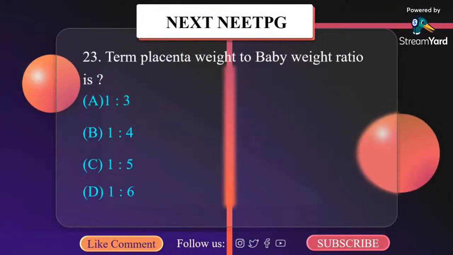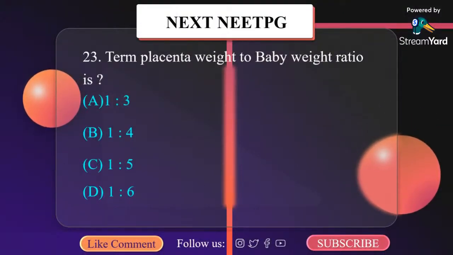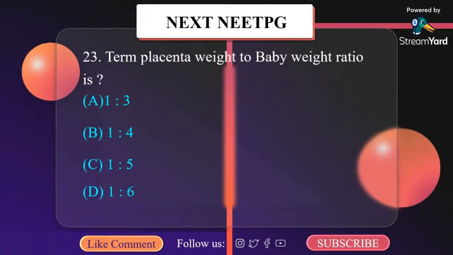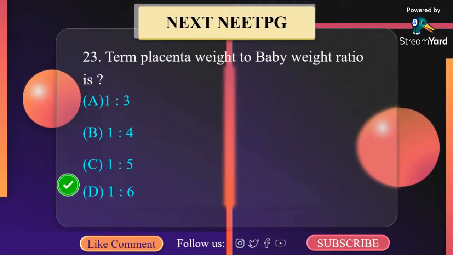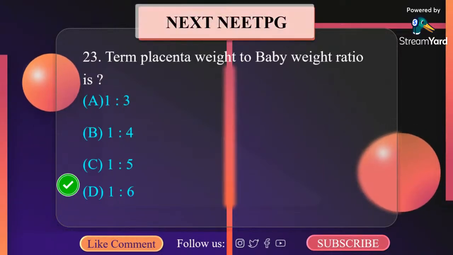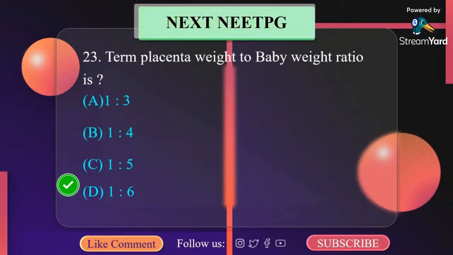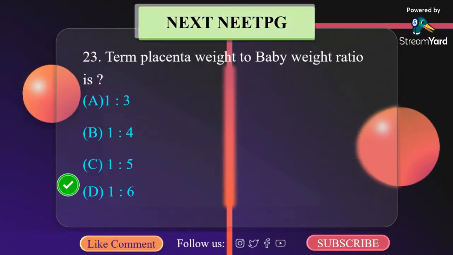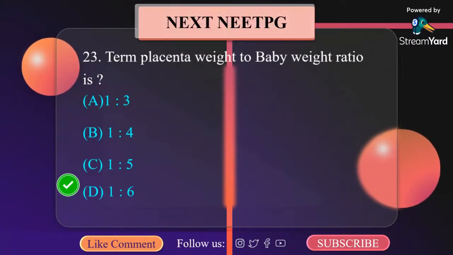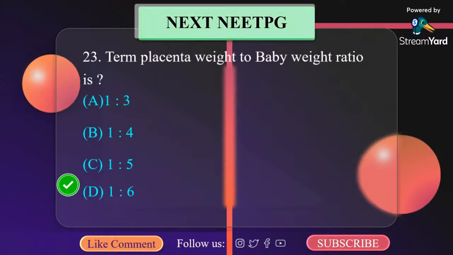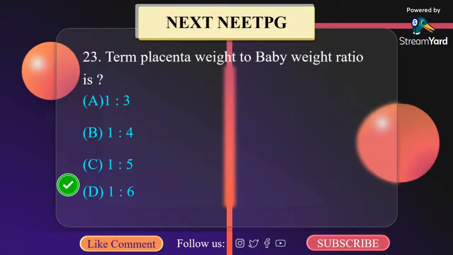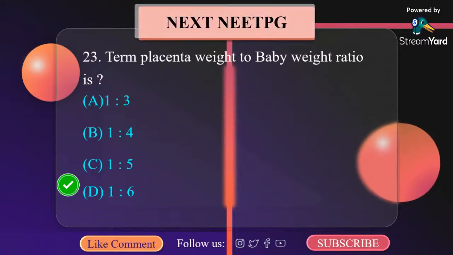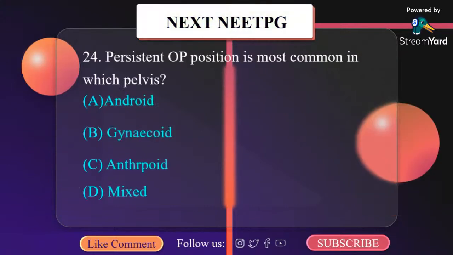Term placenta weight to baby weight ratio is: A, 1 is to 3; B, 1 is to 4; C, 1 is to 5; D, 1 is to 6. It is 1 is to 6. Placenta at term is a circular disc with a diameter of 15 to 20 centimeter. It has a thickness of 3 centimeter at the center and thins towards the edges. It feels spongy and weighs about 500 gram. The ratio of placental weight at term to baby weight is 1 is to 6. Always remember this.